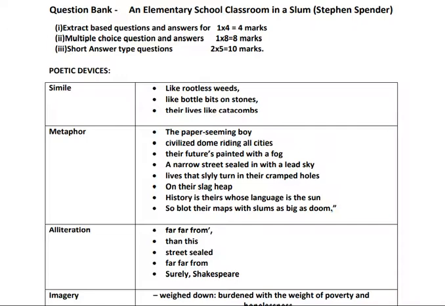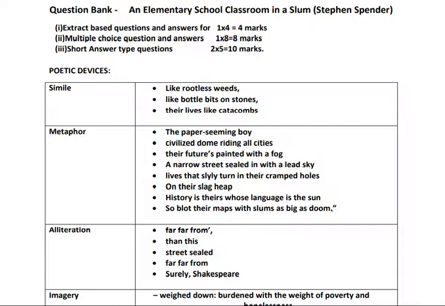Lives that slyly turn in their cramped holes. So again, their life that slyly turns in the cramped holes. So the slums are holes. The slums are holes. So here these are all cramped. Hardly any space there. And they are leading life there in those areas. Slyly means what?